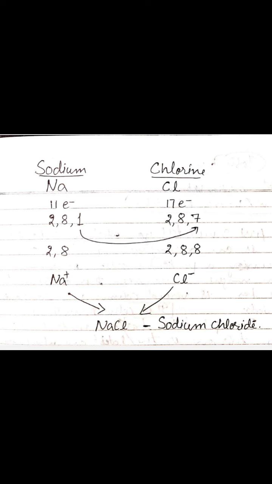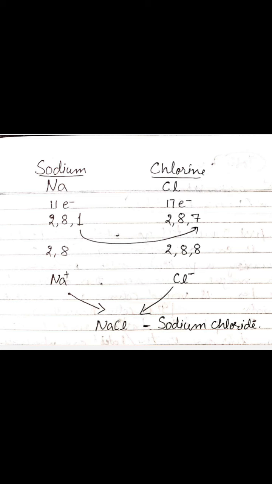Similarly, Cl, at the top I have written Cl. It means no charge is there. No charge means an equal number of electrons and protons. And when it takes 1 extra electron, then a negative sign will be there on the chlorine atom. So it will become Cl negative. And the compound will be NaCl, which is called sodium chloride.